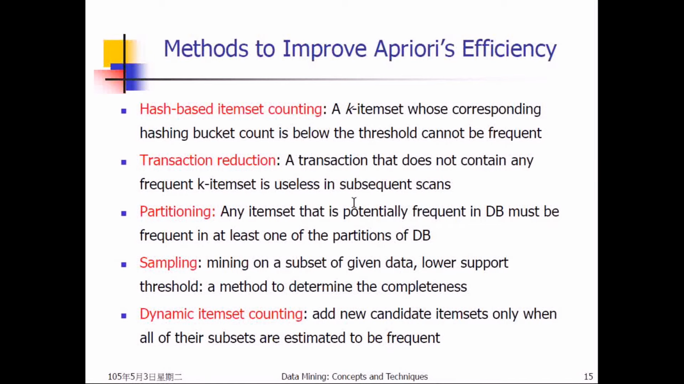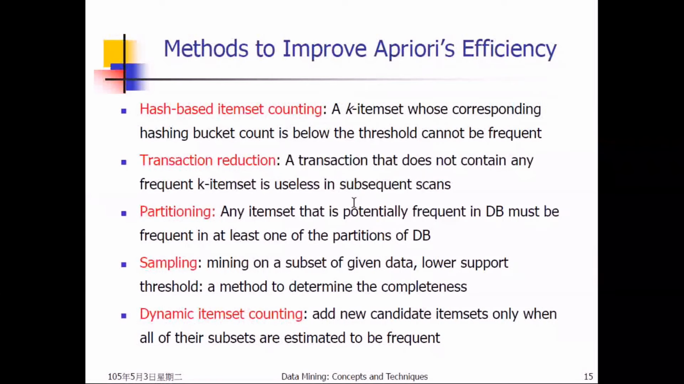It means a transaction that does not contain any frequent k-item set is useless. For example, if we find that a transaction did not contain any frequent k-item set, then it's useless in the subsequent scans. For example, in the two-item set, if those two items, A and B, were not frequent, then in the subsequent scans there is no way that A and B will become frequent.